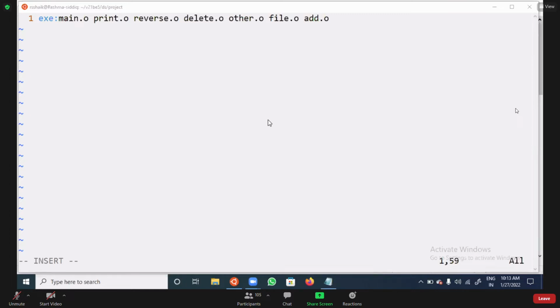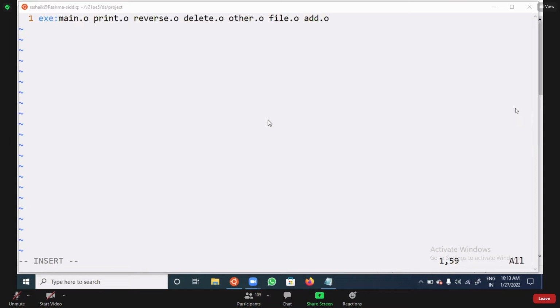How is it going to reduce the recompilation time? Try to analyze. It will check internally when the .o file was generated and when the .c file was modified. If the .o file was created more recently than the modification of the .c file, then it will not compile.